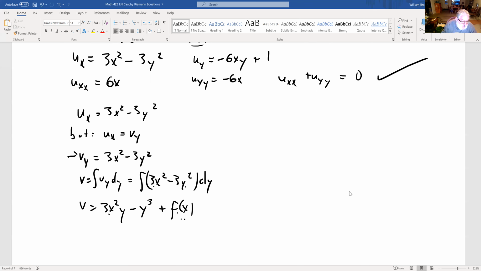Well, all we knew here was that the derivative with respect to y is this. If I differentiate this with respect to y, right, you'll get 3x squared minus 3y squared plus 0. There's no y's here. It's just a function of x. So this is the correct form for v, but we need to find out what is f of x.